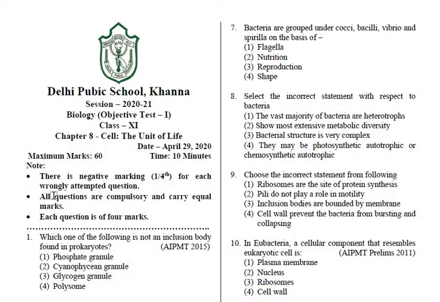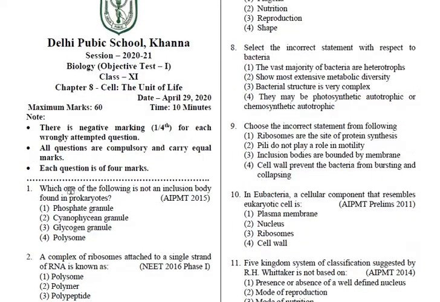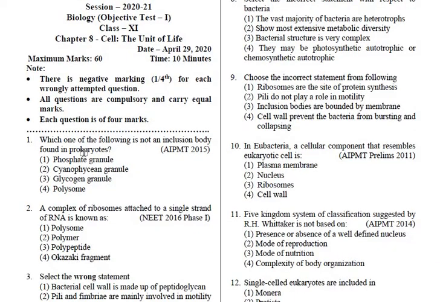In biological classification, we specifically discuss the kingdom Monera. So, let's discuss this worksheet which I sent you on Wednesday. Let's discuss the first question: which one of the following is not an inclusion body found in prokaryotes?